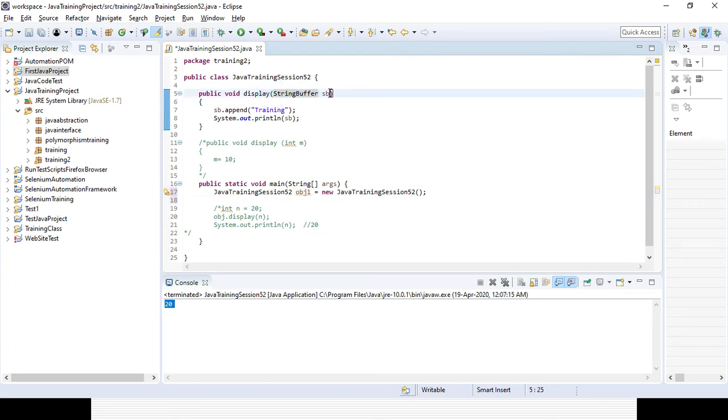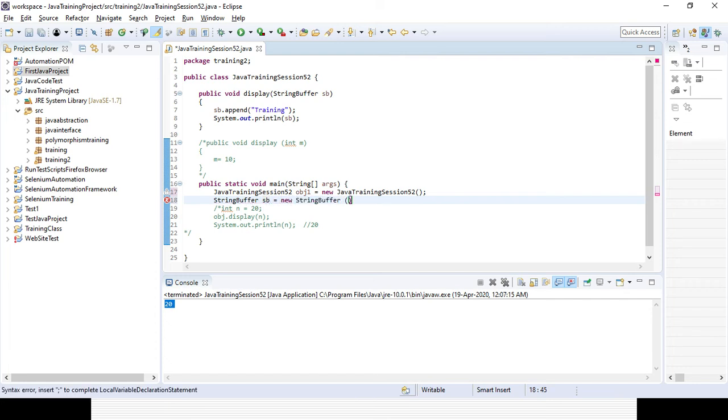I want to add some value in the string buffer, right? Using the new keyword. Here the value I will pass will be Java. Okay, I want to pass it. So initially training was there, it was appended, so I am passing Java.